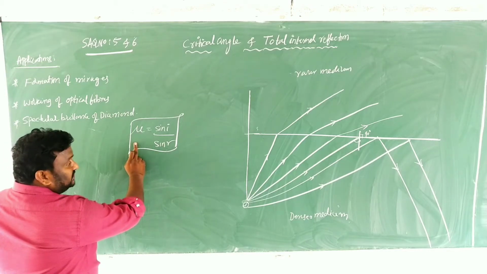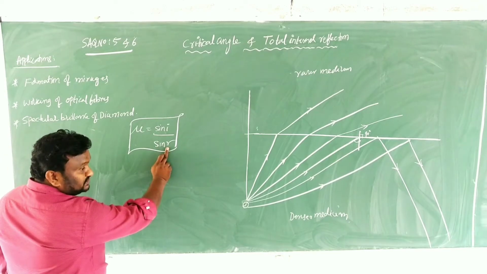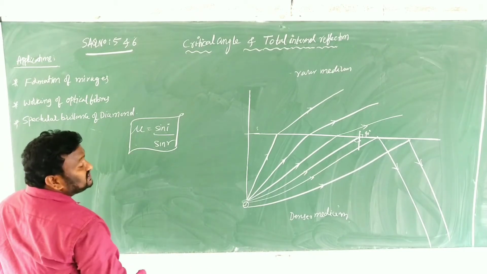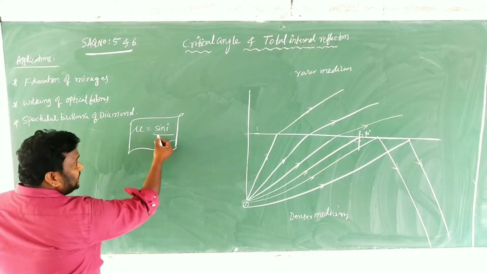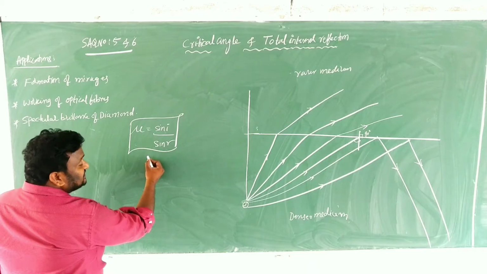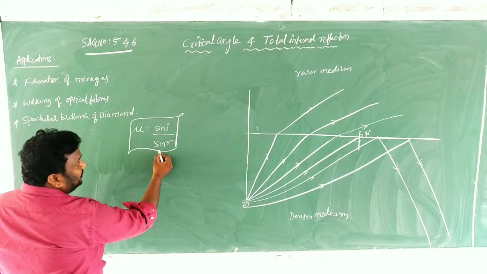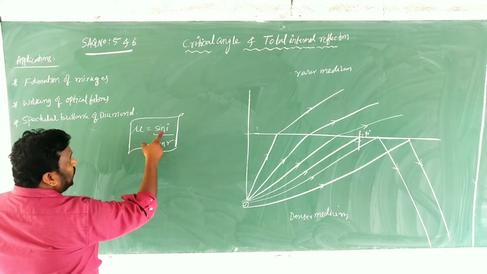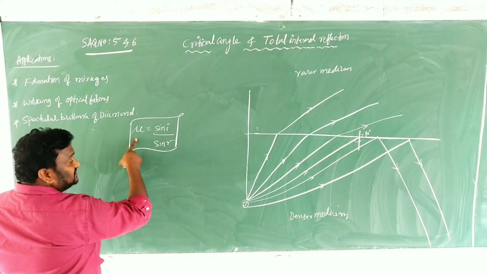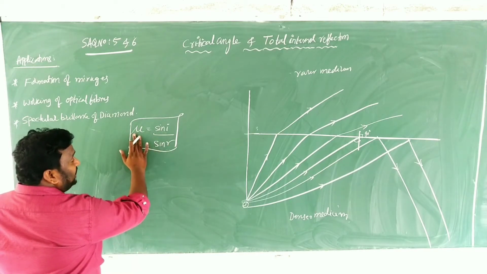The ratio of sine of angle of incidence to the sine of angle of refraction gives a constant, that is famously known as Snell's law. That constant is what we call mu. Mu is equal to sin I by sin R. So here sin I by sin R is equal to mu, that is constant.